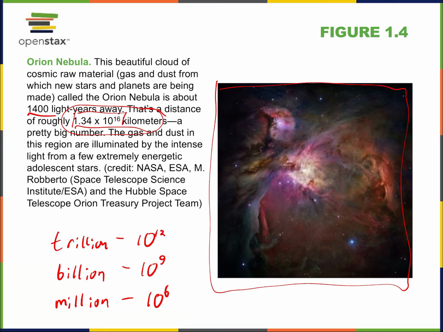Okay? And that's all close, relatively, because that's within our own galaxy. Okay? And our galaxy is a lot bigger than 1,400 light years across. It's about 100,000 light years across. That's the diameter of the disk that is our galaxy.